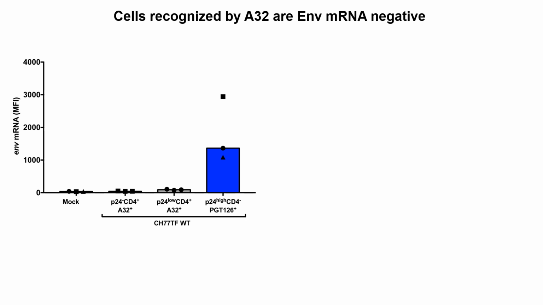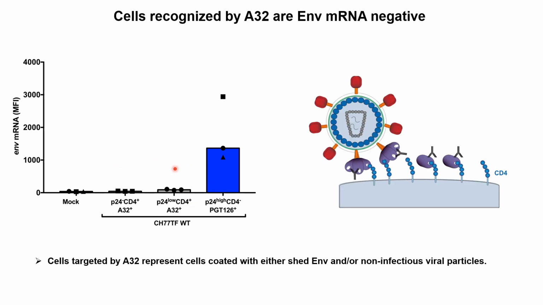We also specifically looked at the level of envelope mRNA among the different populations. While the cells that are targeted by the broadly neutralizing antibody PGT126, so the cells that are p24 high and CD4 negative, express high levels of envelope mRNA, cells that are targeted by the non-neutralizing antibody A32 were negative for envelope mRNA, suggesting that these cells do not express HIV-1 envelope and most likely represent cells that are coated with shed gp120 or non-infectious viral particles.